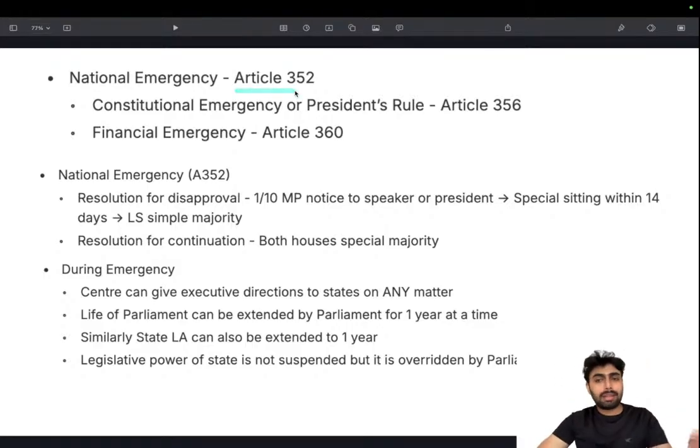Again, these are the non-negotiables when it comes to polity. Articles 1, 350, 352, 356, it's very logical only. Just adding 4 from each of these, we'll get the thing. And 352, 356, 360. Okay, national emergency.